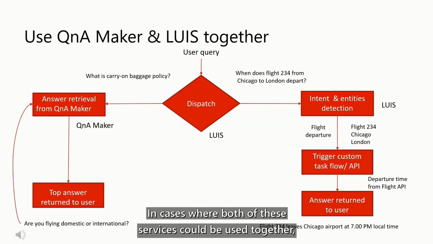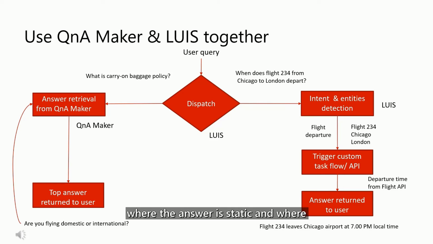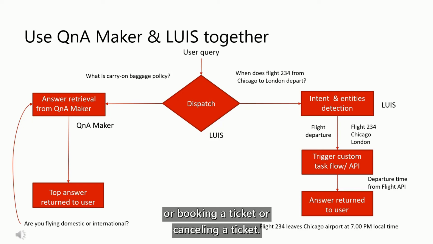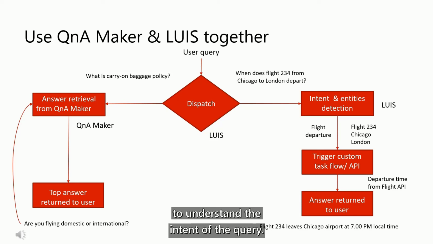In cases where both of these services could be used together, the travel chatbot itself is a really great example, where we have questions where the answer is static, and there are other scenarios where we want to trigger a workflow, like booking a ticket or canceling a ticket. In those cases, LUIS offers a dispatch service that can be used over both of these services, QnA Maker and LUIS. Dispatch is an application which will be able to understand the intent of the query, pass the query to that certain model, and return you the best answer for your query.